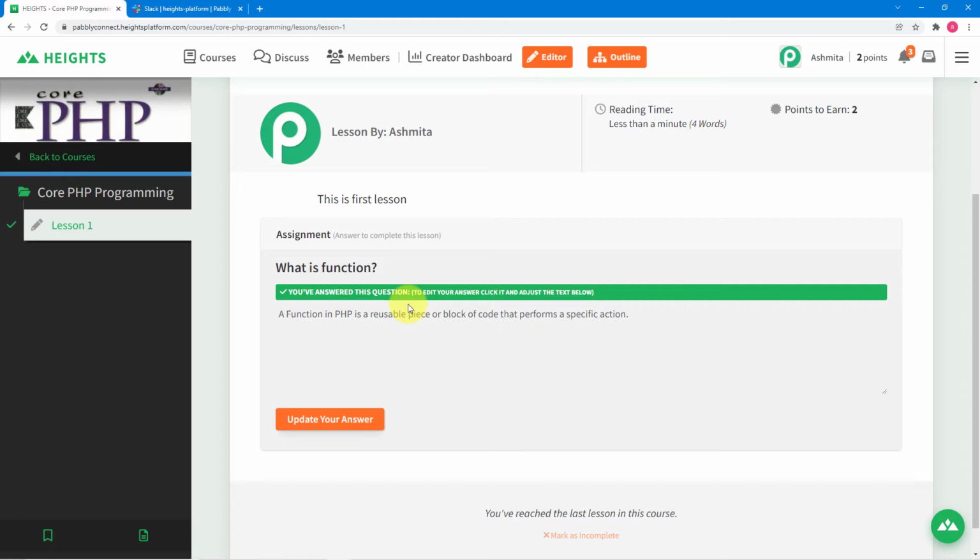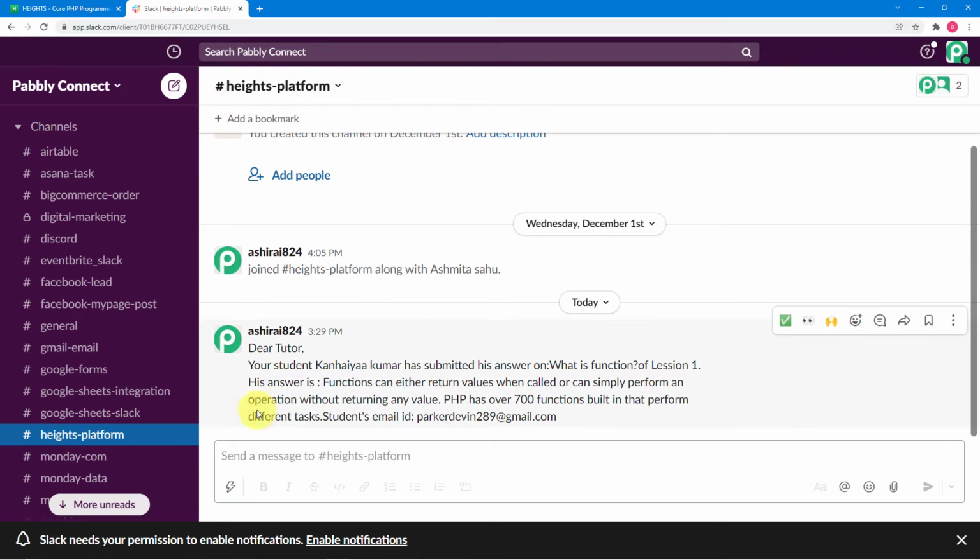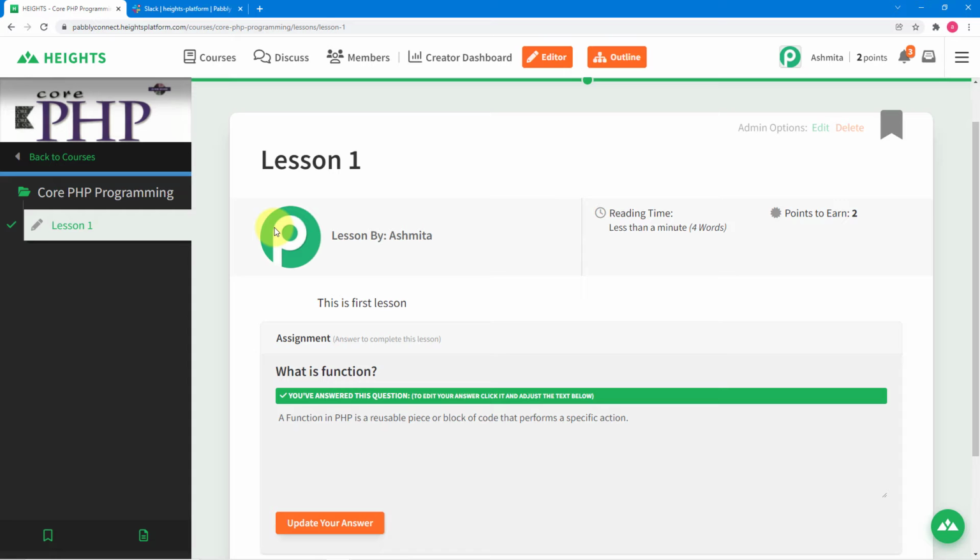When they answer this question and submit the answer here in Heights platform, the tutor present here in the Slack channel gets this kind of message. Okay, you can see: dear tutor, your student Kanhaiya Kumar has submitted his answer on what is function of lesson 1. His answer is this, functions, and this is the student's email ID. So this is the kind of message the tutor will receive about any answer submission here in Heights platform. Let me show you how it is going to happen automatically and how you can make this automation.